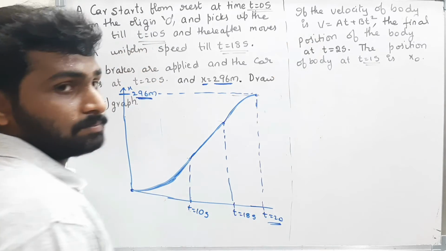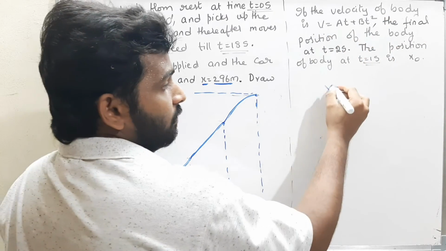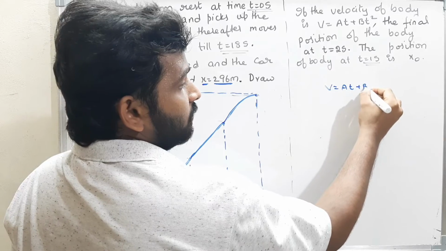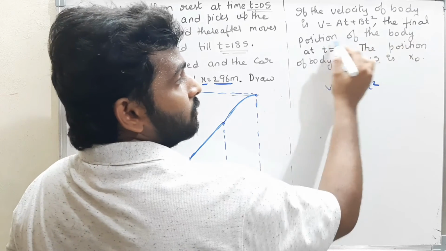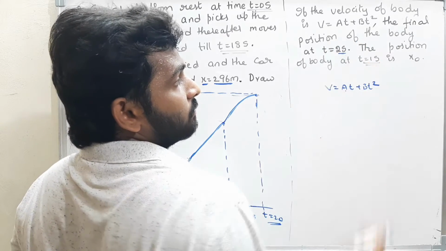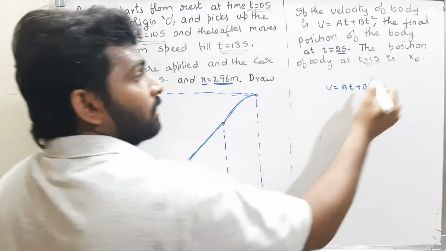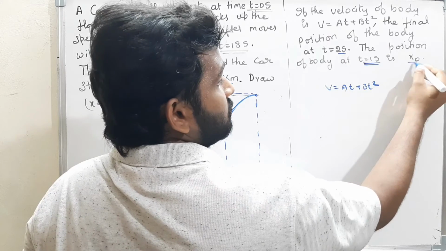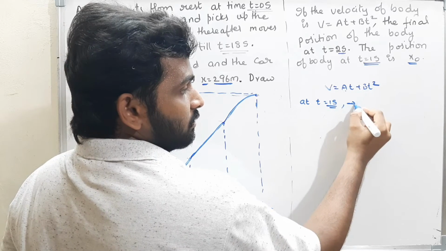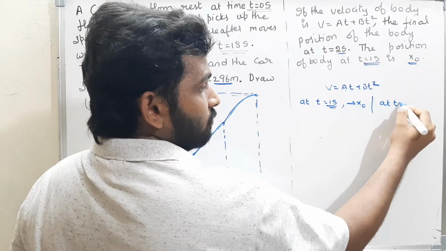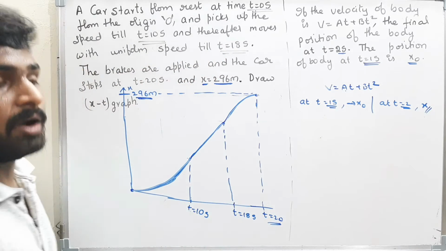Now we'll see this one. Read the question. The velocity of the body is given. What is the velocity? v equal to a t plus b t square, where a and b are constants. They told us to find the final position of the body at time t equal to 2 seconds. The initial position of the body at time t equal to 1 second is x0. That means at t equal to 1 second, the position is x0, and at t equal to 2 seconds, the position is some x. I have to find that x.